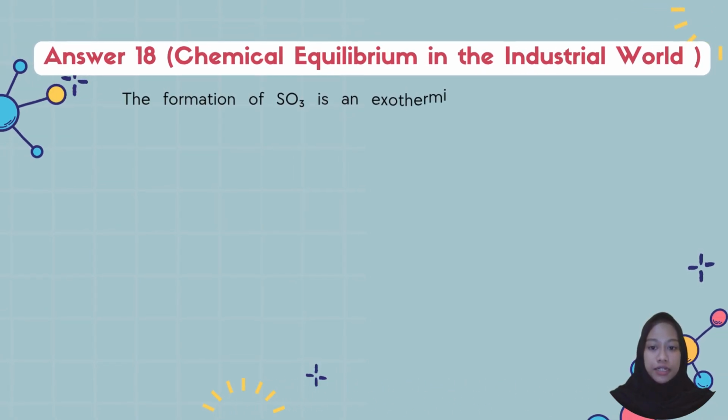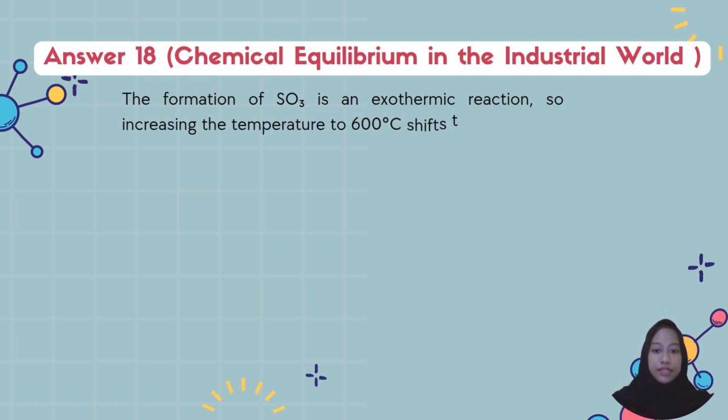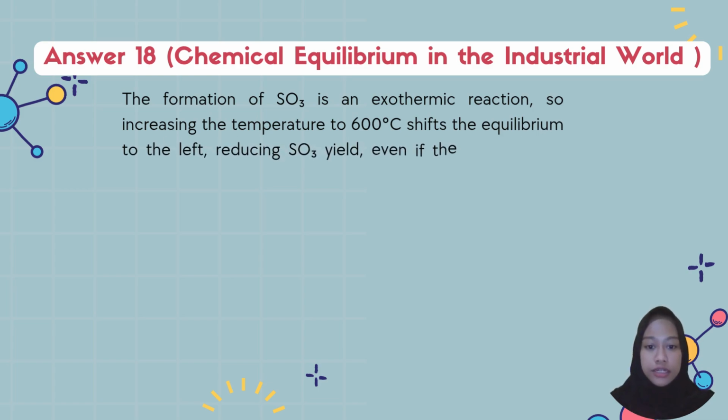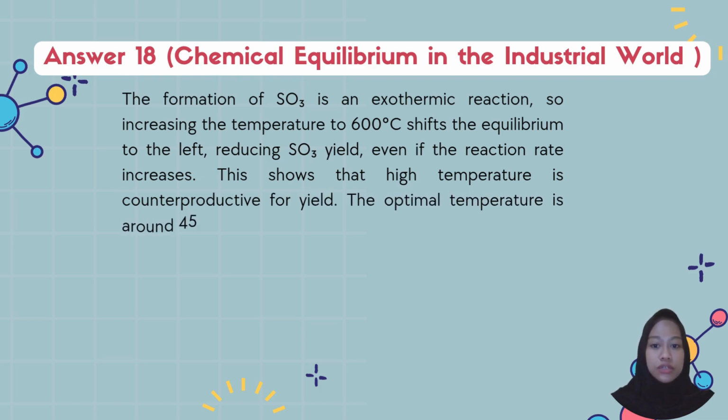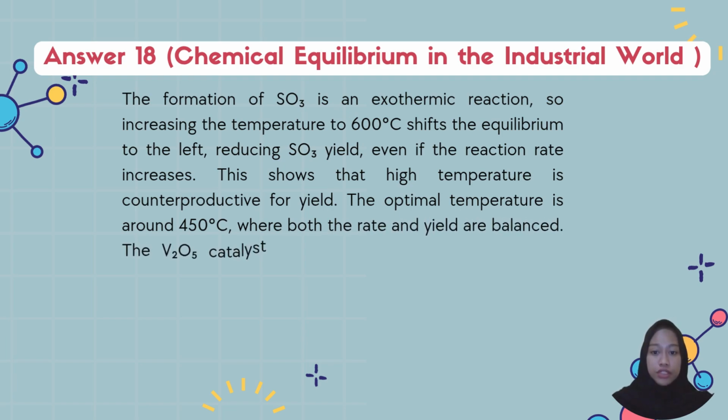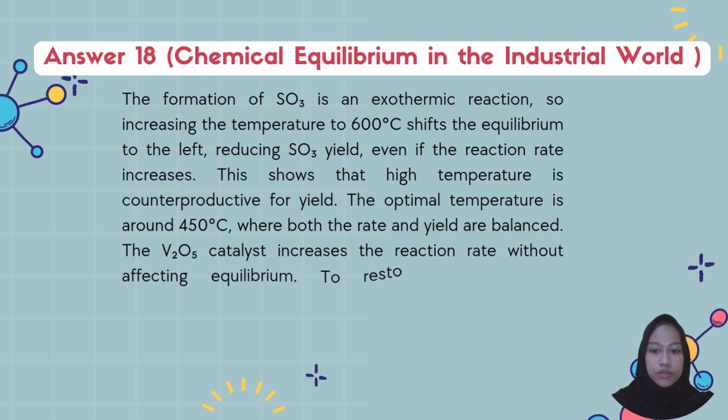Answer 18. The formation of sulfur trioxide is an exothermic reaction, so increasing the temperature to 600 degrees Celsius shifts the equilibrium to the left, reducing sulfur trioxide yield even if the reaction rate increases. This shows that high temperature is counterproductive for yields.